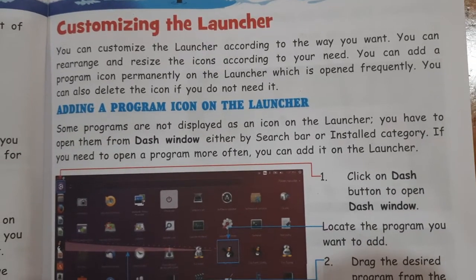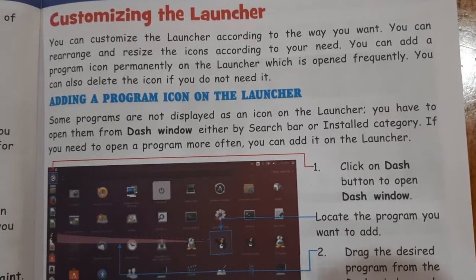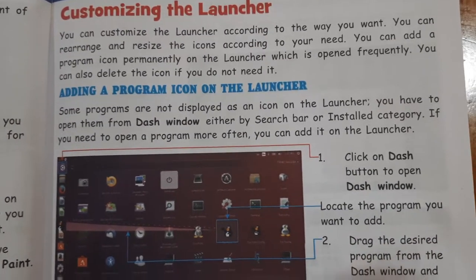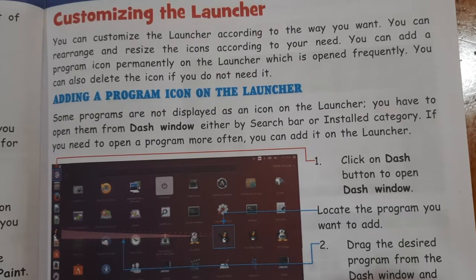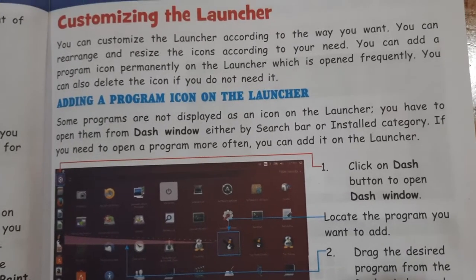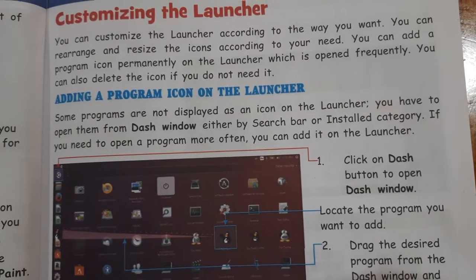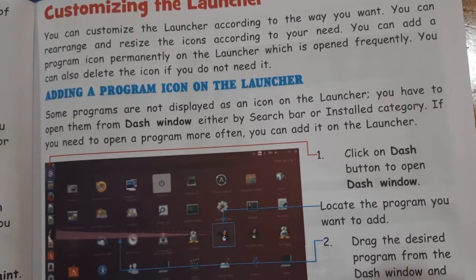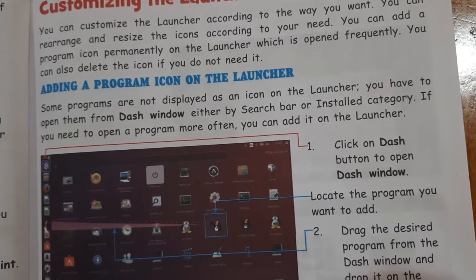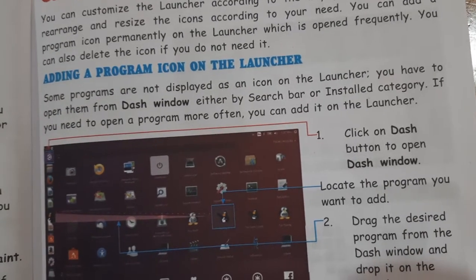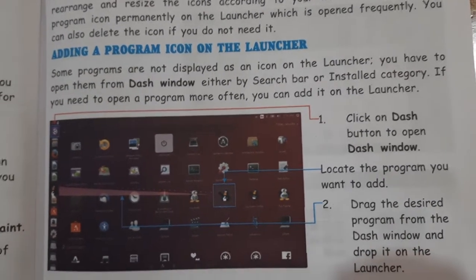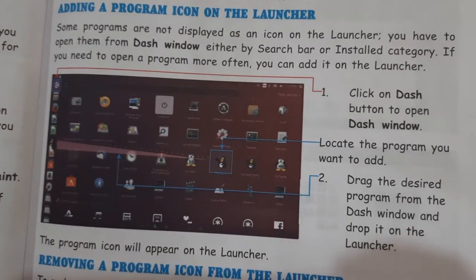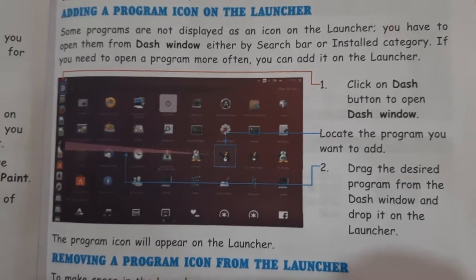Adding a program icon on the launcher. Yes children, how to add a program on the launcher? Some programs are not displayed as an icon on the launcher. You have to open them from the dash window, either by search bar or installed category. If you need to open a program more often, you can add it on the launcher. Okay, means if you have any program which you are using very frequently, you can add it in the launcher.